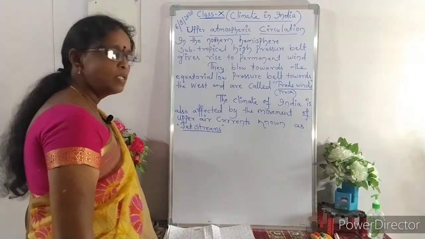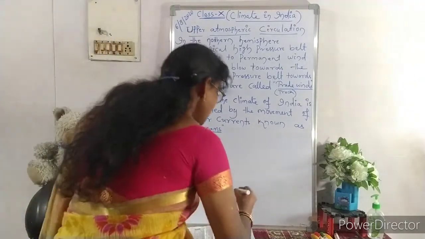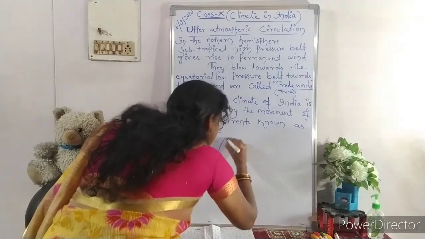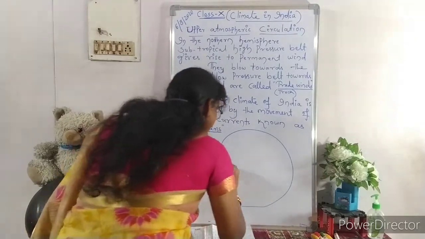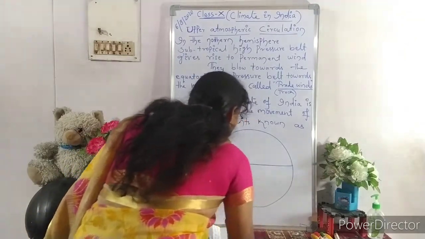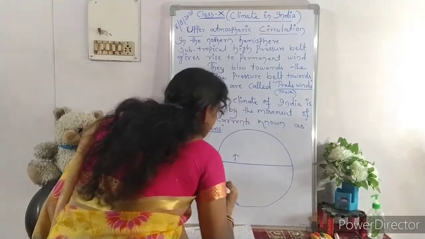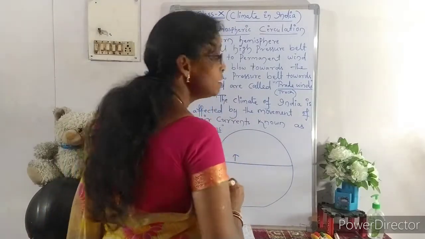Let me explain with the help of a picture of the pressure belts, as you have already learnt in 9th class.